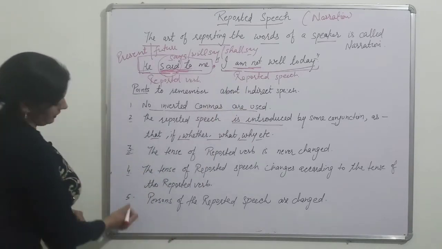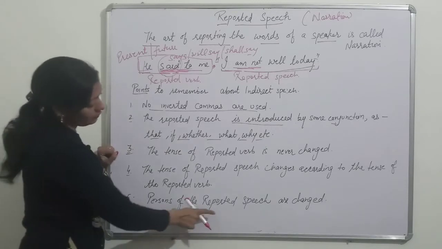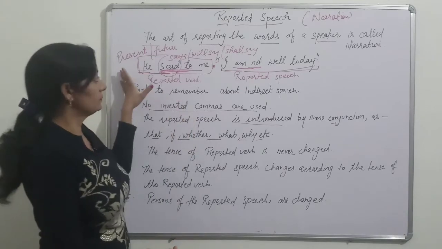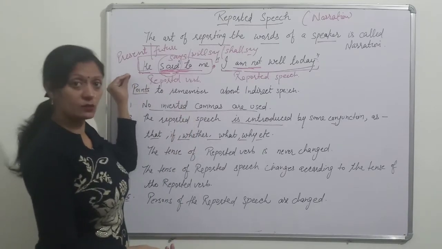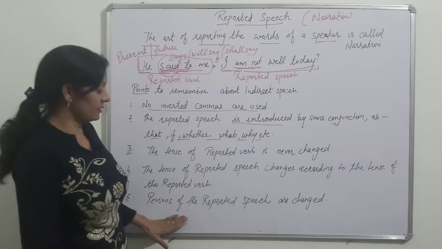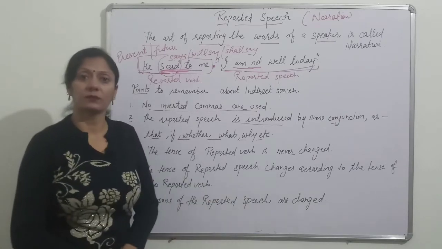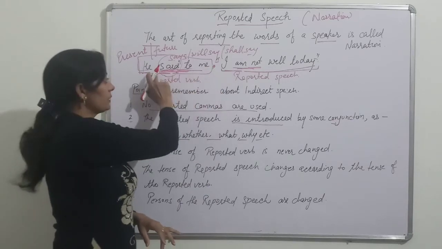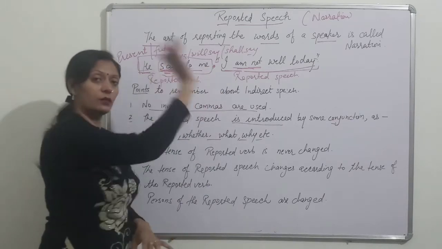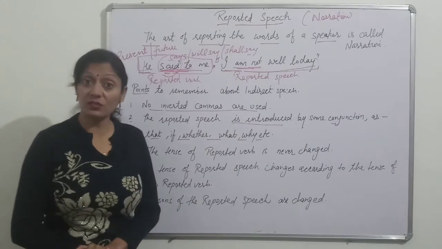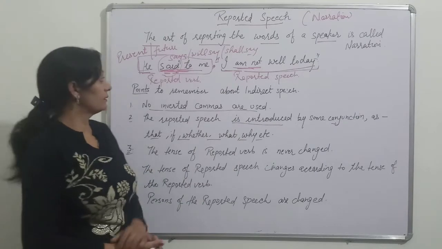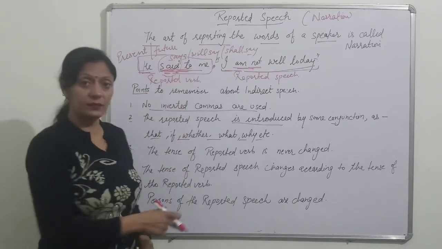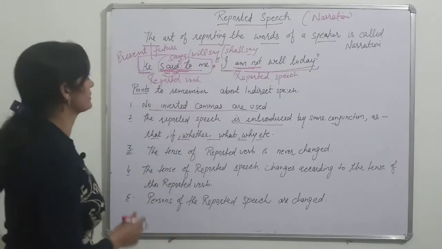Next and last point, the persons of the reported speech are changed. Whatever the tense of the reported verb, whether it is present, past or future, only the persons are changed. Is it clear? Persons are changed whether the reported verb is in present, past or future, but tense is changed only when the reported verb is in past tense. Hope this is clear. Now move to the next.